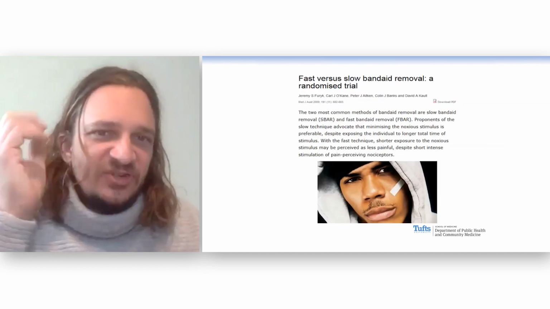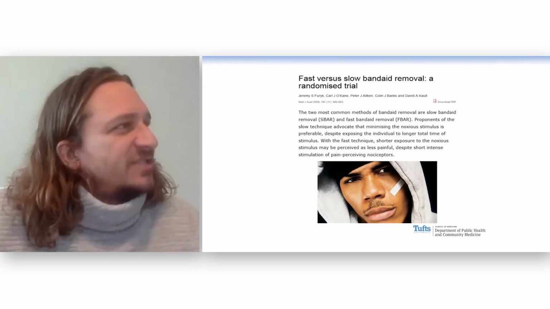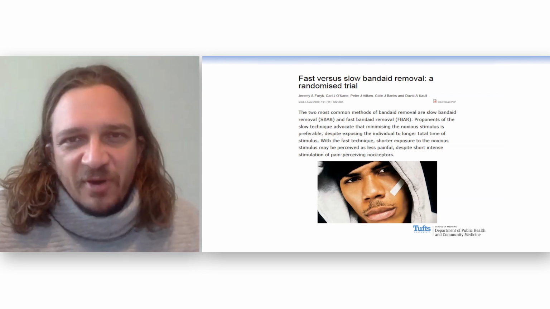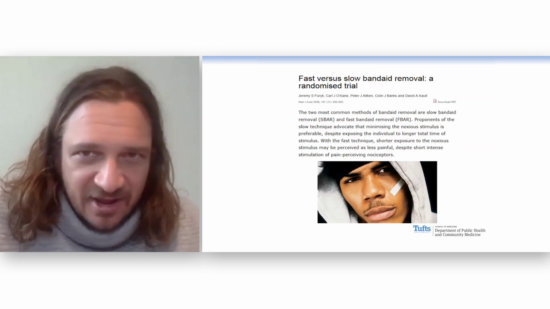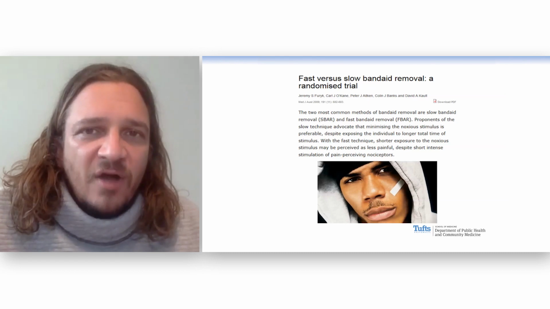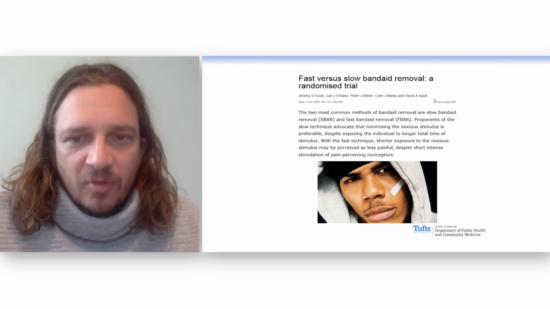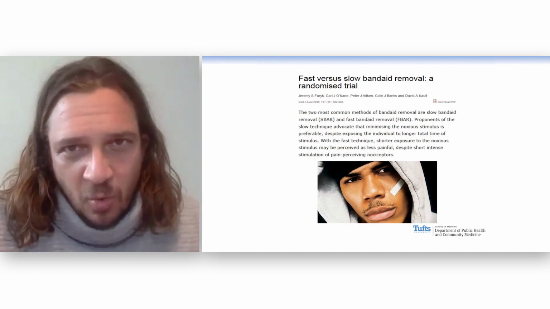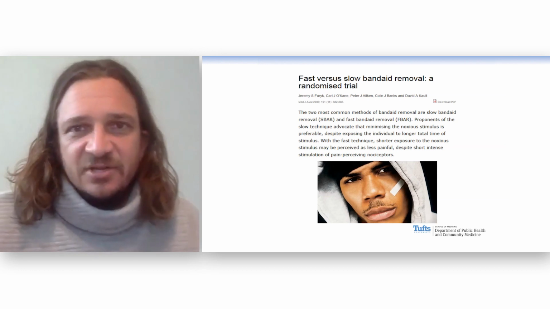I found this study, a student sent this to me a while ago, and someone was lamenting that they're having trouble getting their research published. This is kind of proof that you can get really anything published if you do the study. What's better to pull off a Band-Aid, to rip it off or to peel it off slowly? I'm recording this in 2020. I don't know if this guy's still around.